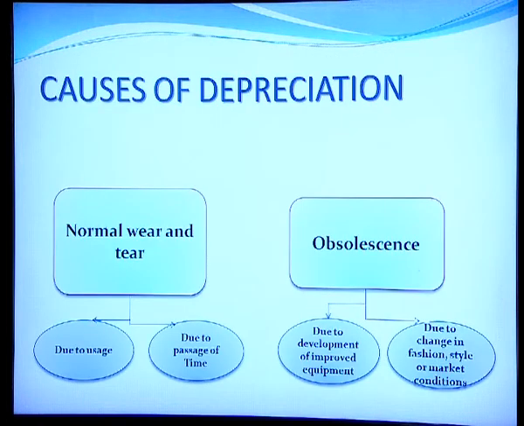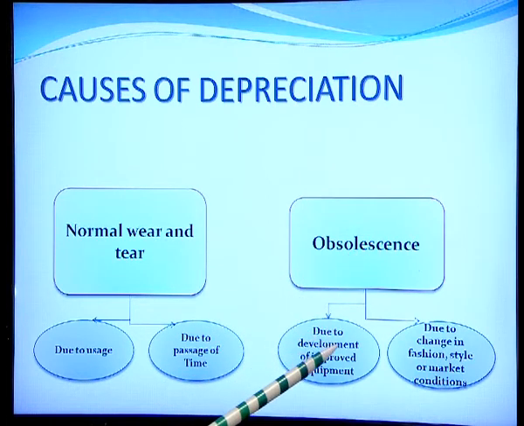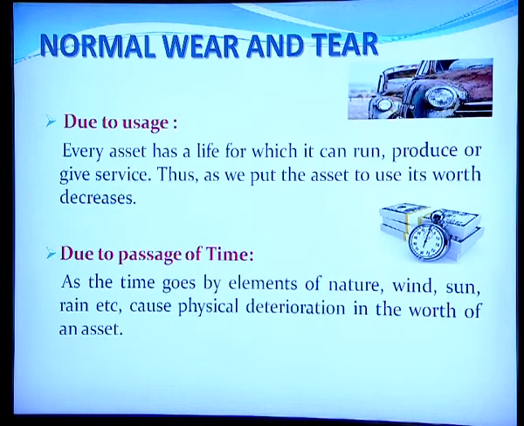So, there are two causes of depreciation. One is the normal wear and tear and the second is obsolescence. Normal wear and tear can be due to the usage and due to the passage of time, whereas obsolescence can be due to the development of improved equipment or due to the change in fashion, style or the market condition. First, let us understand what we mean by the normal wear and tear.